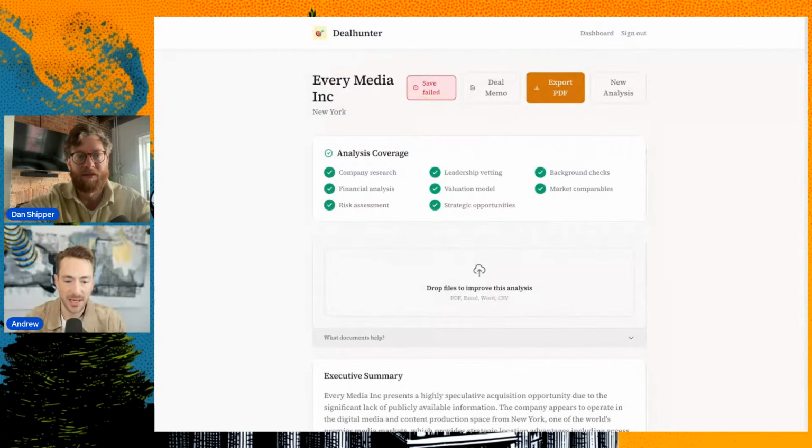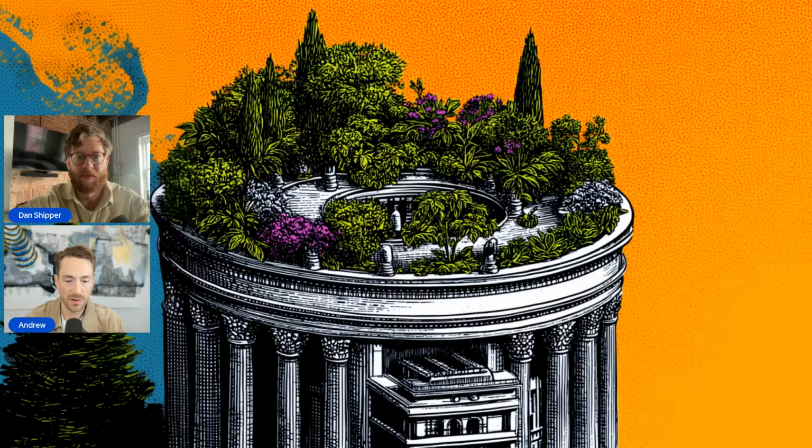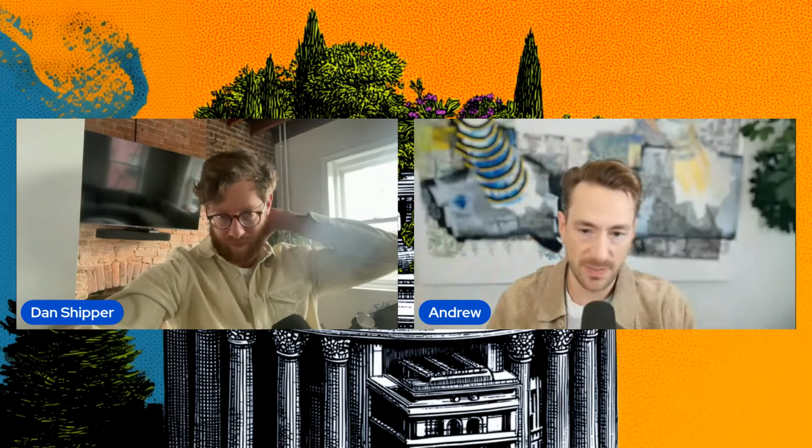The design is looking the way I want and everything, and then the last 5% has been me going in circles over and over again, trying to get this stuff to actually get the results right. So what I'll do is export it as a PDF, show Claude, tell it to fact check everything, and then reverse engineer to use the right APIs to get the right information, but it's still been a lot of work.